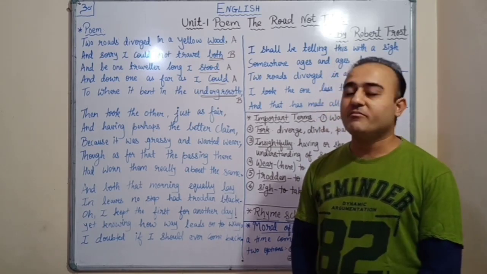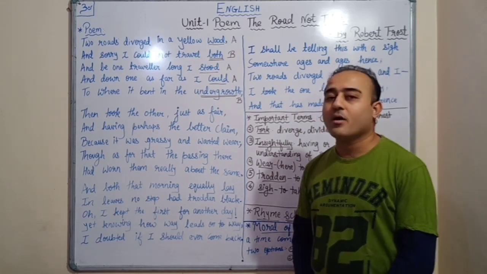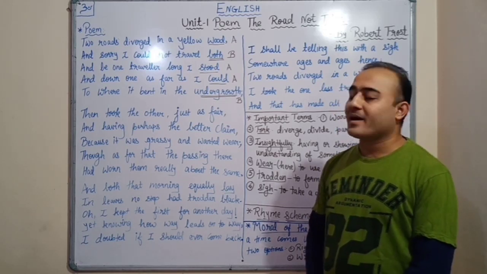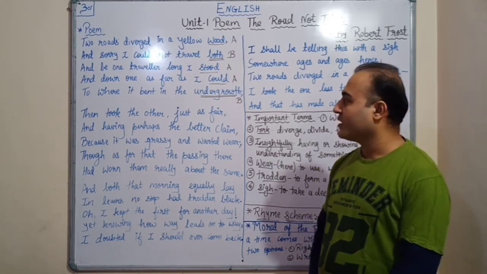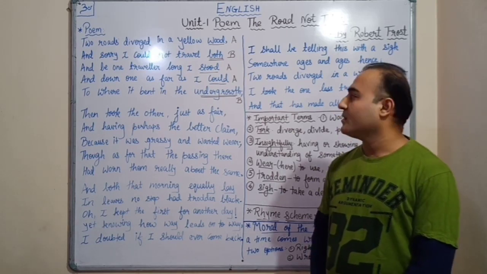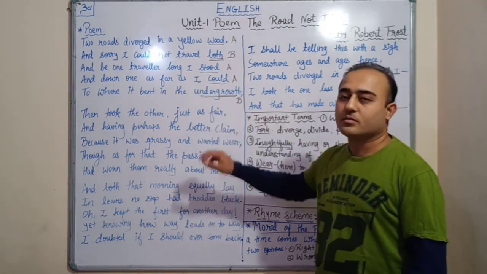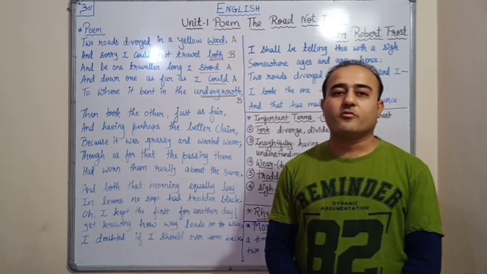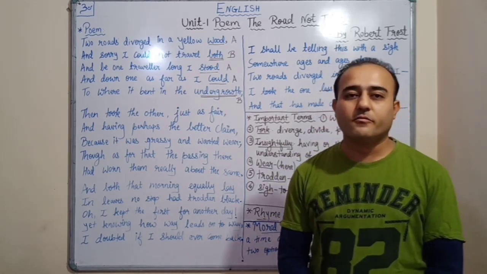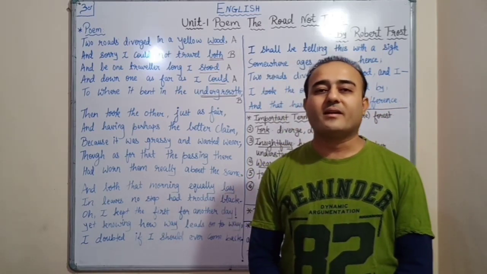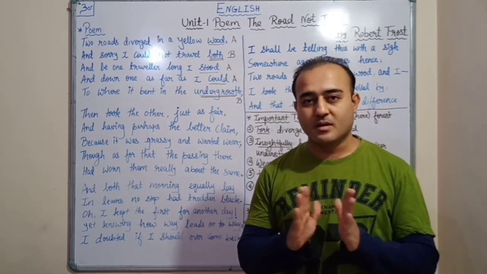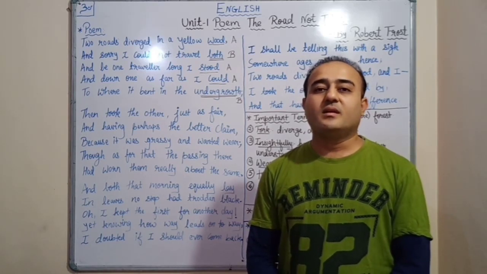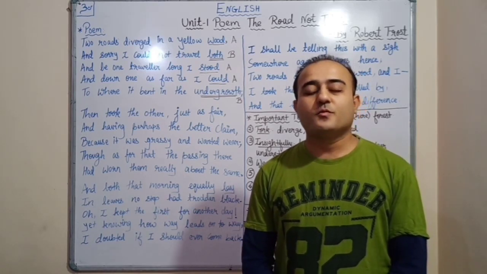And be one traveler, long I stood and looked down one as far as I could, to where it bent in the undergrowth. So, through this paragraph, the poet says that when he is traveling in the forest, he reaches a fork or a divergence where he finds two different ways and he is confused which one to choose.